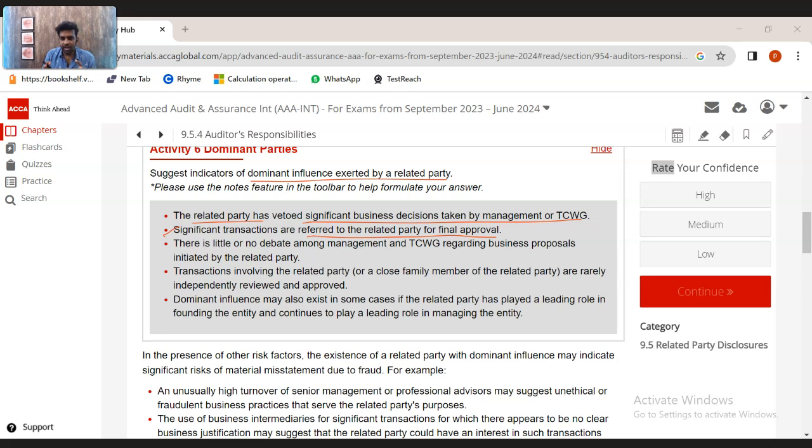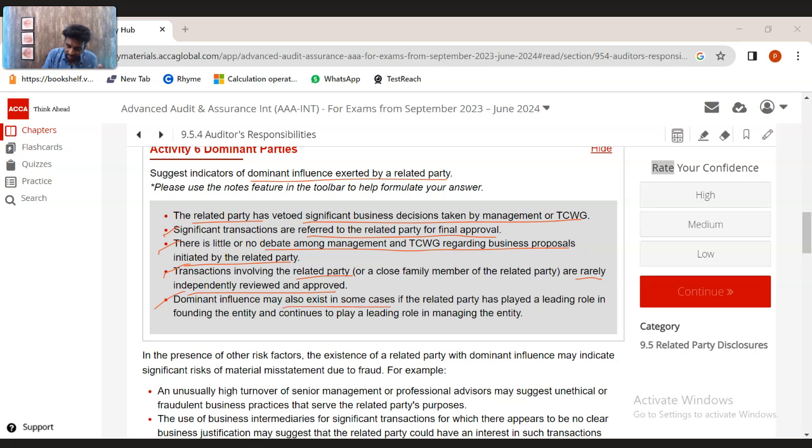So which means the related party has dominance, like they are taking control over things. They don't need to be involved in minor transactions. The small transactions can be delegated to the junior managements as well. There is little or no debate among management and those charged with governance regarding business proposals initiated by a related party. So the related party can do anything. The shareholder can take any kind of decisions. Nobody questions them. Transactions involving the related party are rarely independently reviewed and approved. So transactions can be easily done by the related party. It's not approved by anyone.